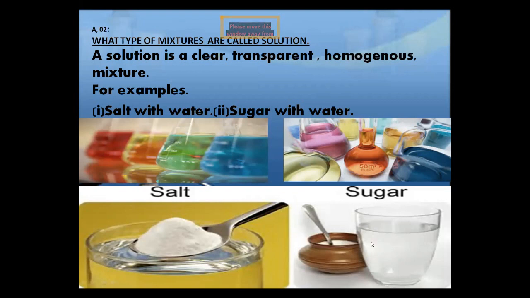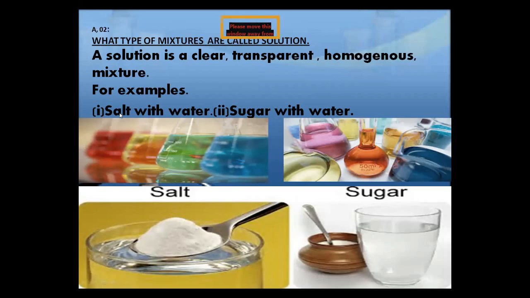It has water, and when we pour and mix salt or sugar in it, it dissolves in the water. Salt and sugar both dissolve in water and make a solution. This solution will be a clear, transparent, homogeneous mixture. A solution is a clear, transparent, homogeneous mixture.